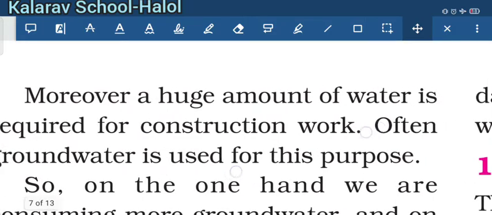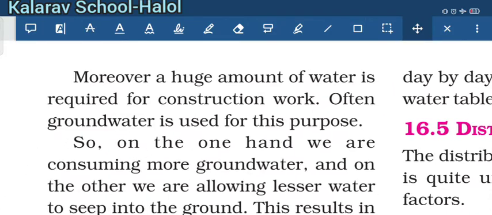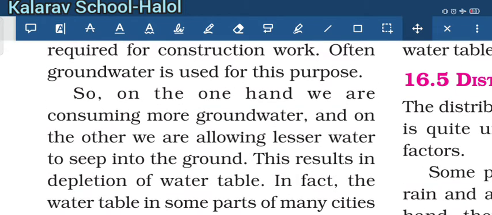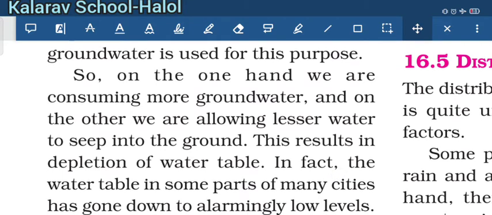As we know, a huge amount of water is required for construction, so often groundwater is used for this purpose. On one hand, we are consuming more groundwater, and on the other, we are allowing lesser water to seep into the ground.